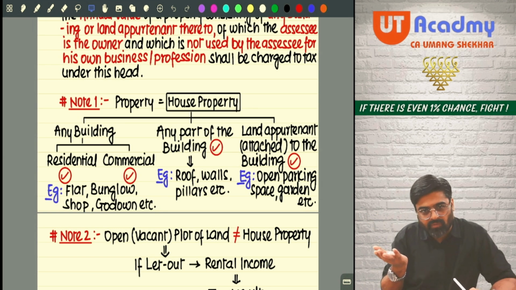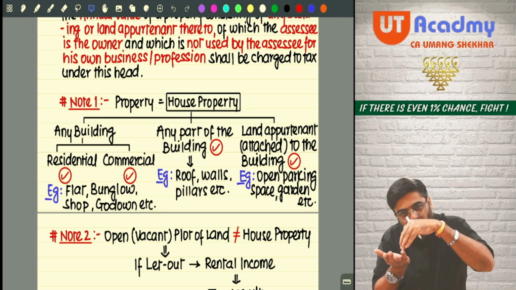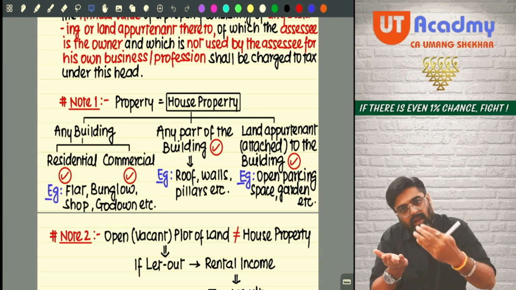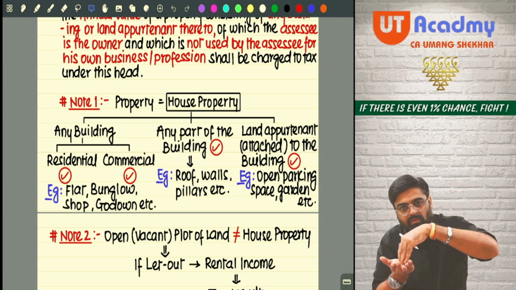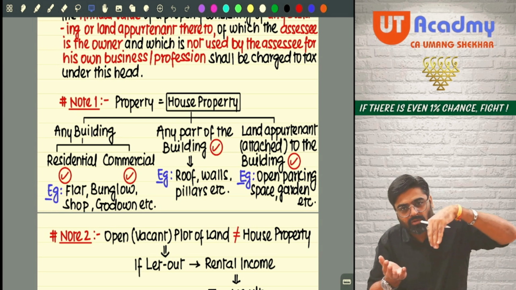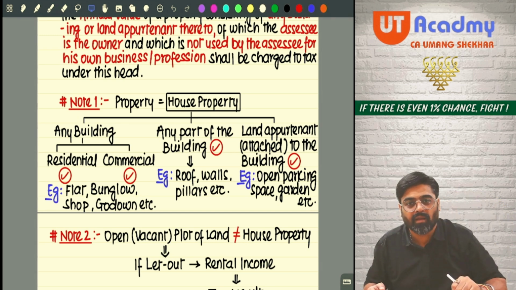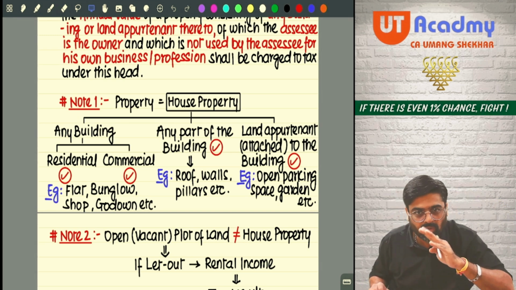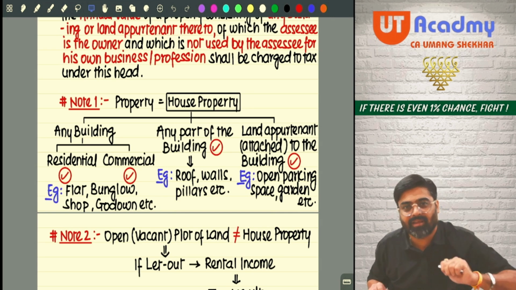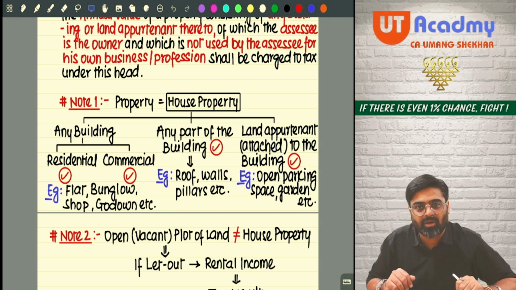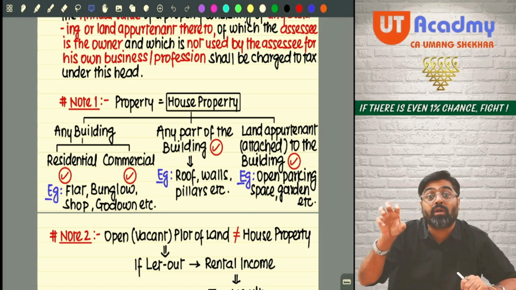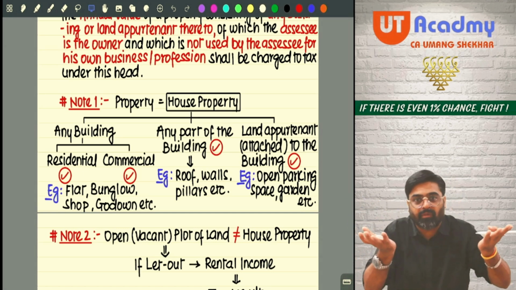You are the owner of the land and on which you have constructed the house property, and you are the owner of the house property also. So the income of the house property will be charged in your hands. Why? Because you are the owner of both? No, you are the owner of the house property. That's why.